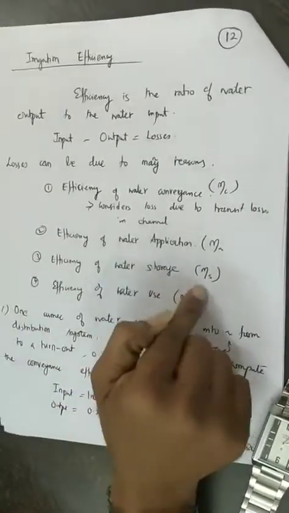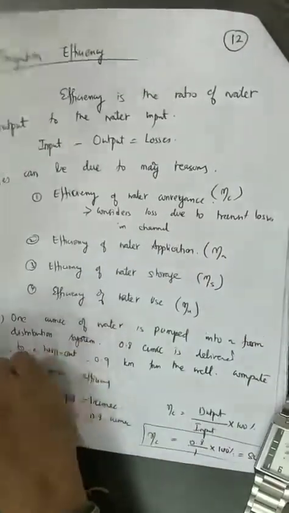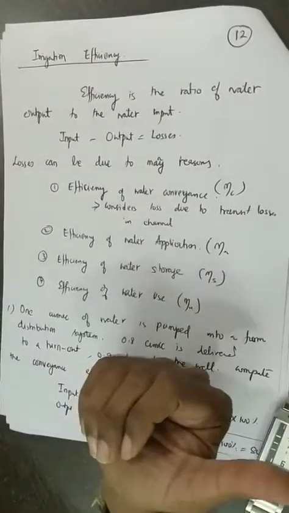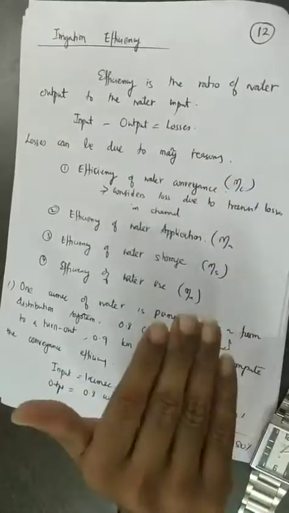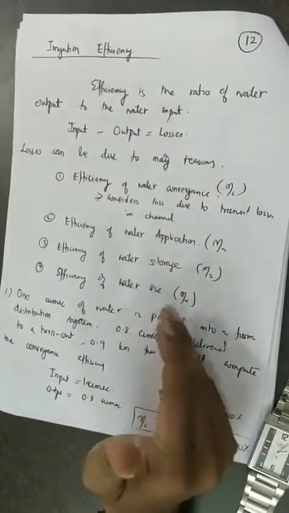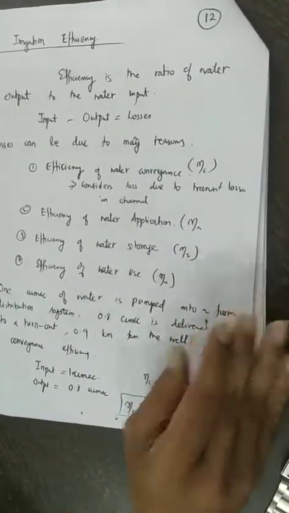So you can also define water storage efficiency. Similarly, water use efficiency is how much you apply at the beginning and how much is actually used by the plants. So you can define efficiency at different stages of application of irrigation.